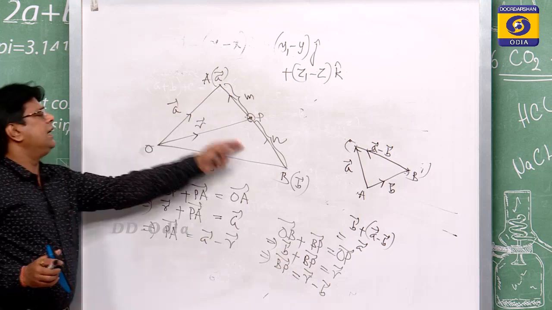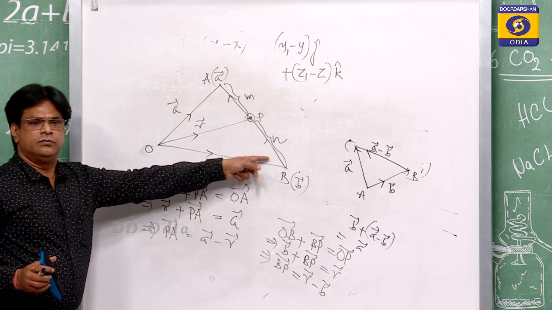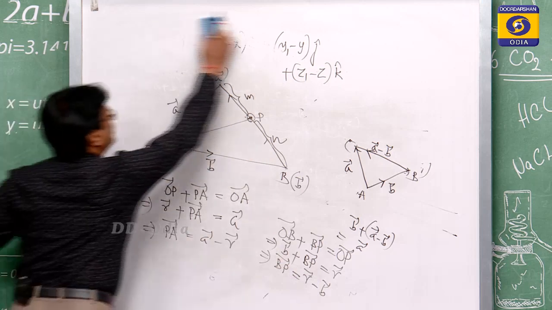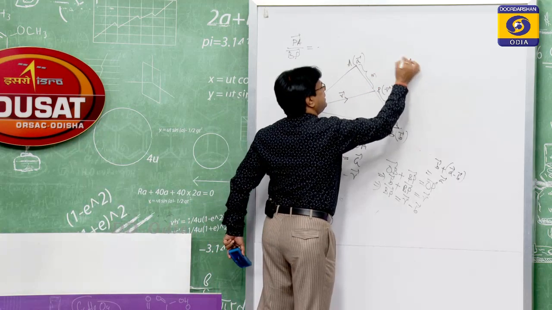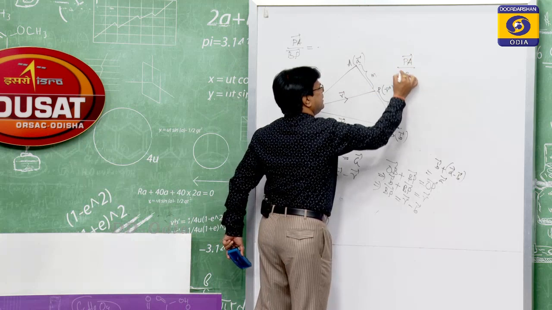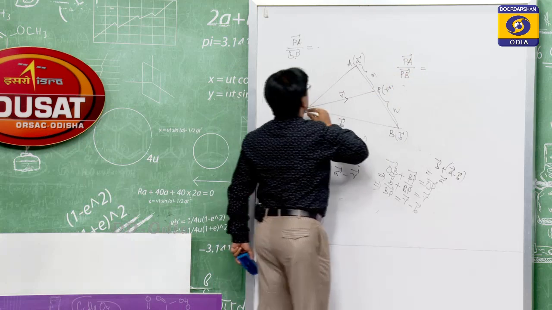So, in this triangle, this ratio becomes PA by PB.